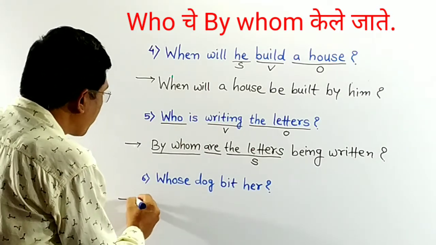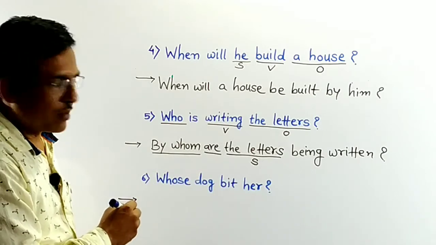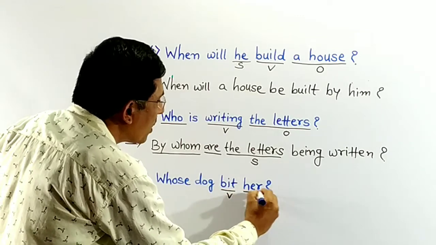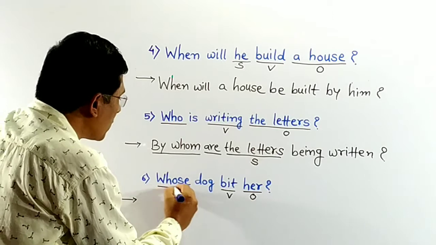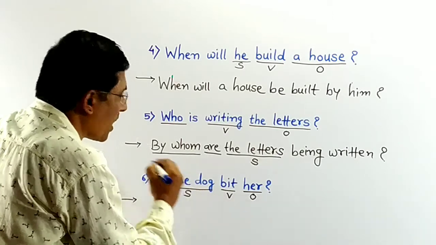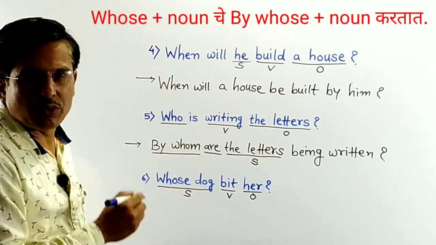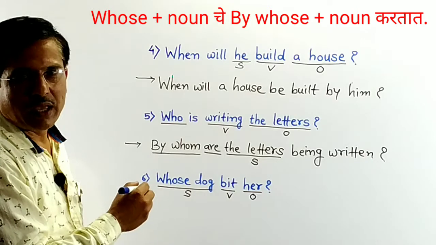Next sentence. Whose dog bit her? Here bit is verb, her is object. And here, whose dog? Let's consider this as a subject. When sentence begins with whose, we consider that word as subject.